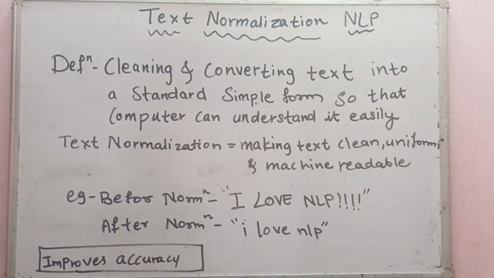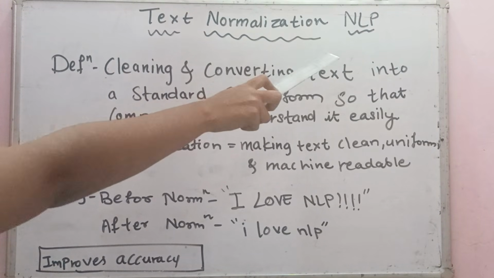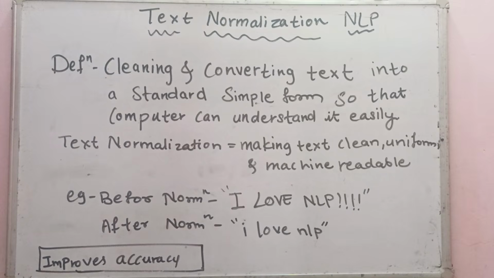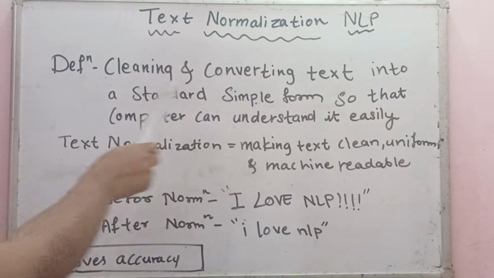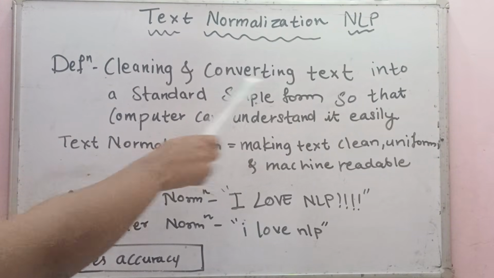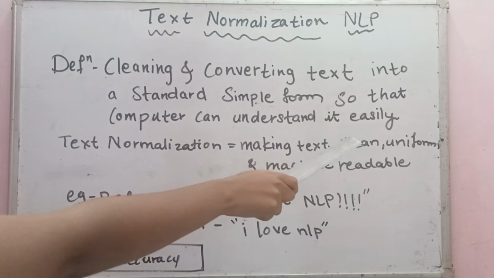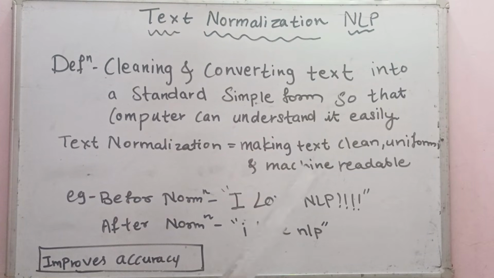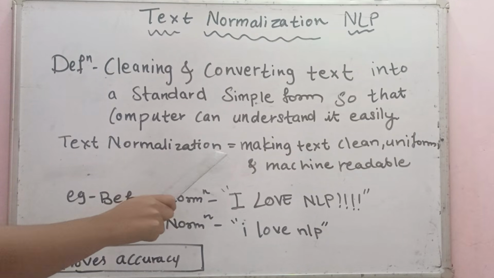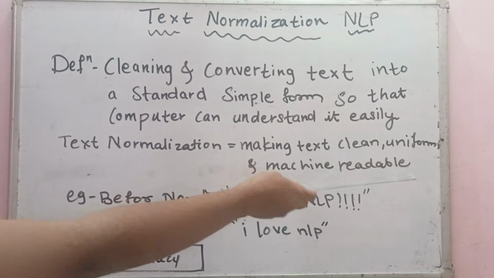So today we are going to learn about text normalization in NLP. What does it mean? Cleaning and converting text into a standard, simple form so that the computer can understand it easily. It means there is a text and it contains unwanted things like symbols, punctuations, etc. So we should clean that and make it normal so that whenever we give it to the computer, it can understand easily.